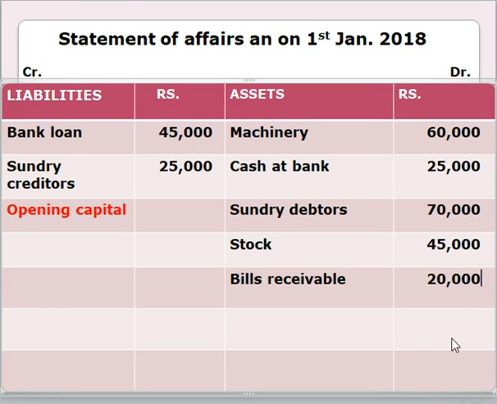Now we have to add the amount of debit column which is greater than credit column. The amount of debit column is 2,20,000. We have to balance the same amount in credit column also, which is 2,20,000. For the calculation of opening capital, we have to less 2,20,000 with 45,000 and 25,000, which will give you 1,50,000. Now we have found the amount for opening capital, which is 1,50,000.